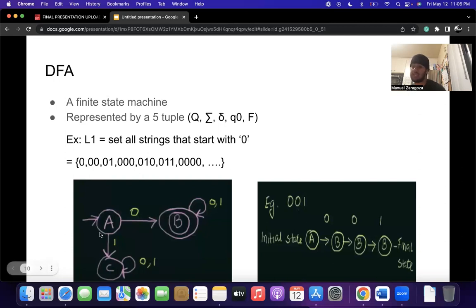To make sure this DFA is correct, we will test it out with a string. We're going to test the string 001, and we start over here.